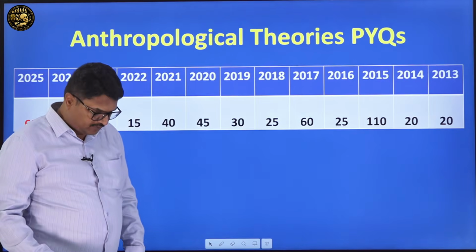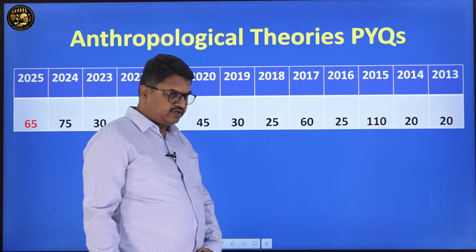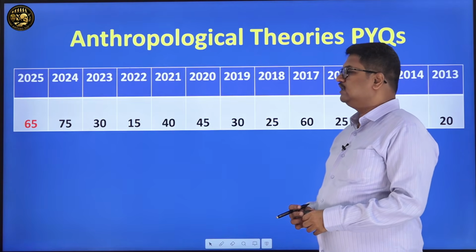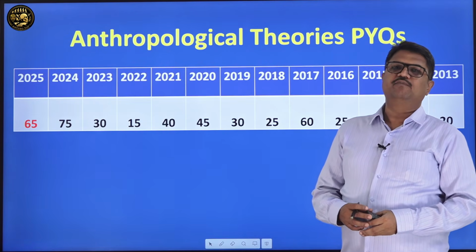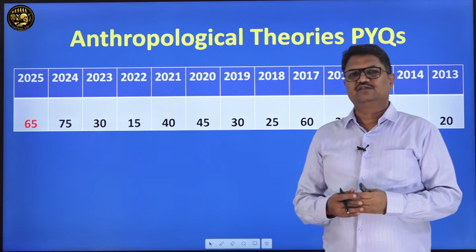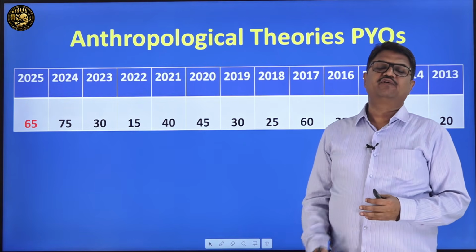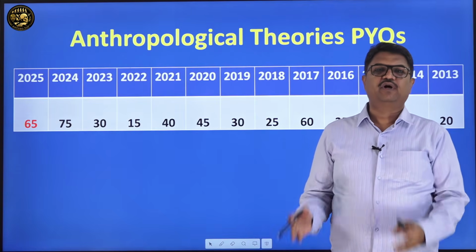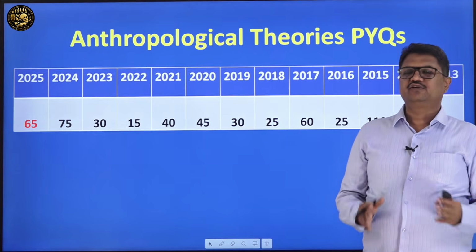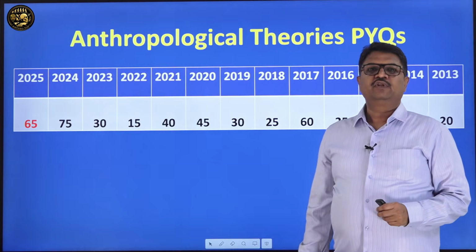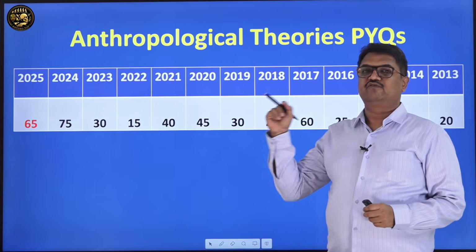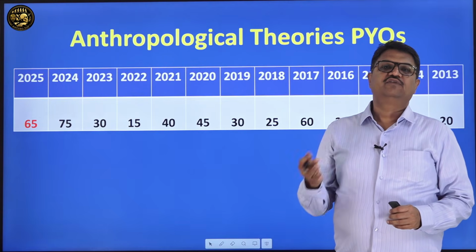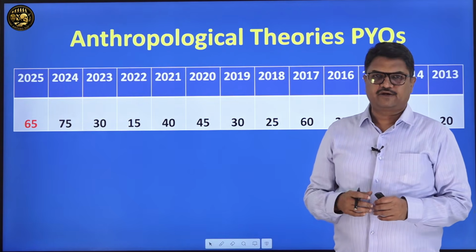When it comes to anthropological theories, that is part number either 3 or 4, what we see is the questions that have come in the last 13 years. I have done an analysis of the entire paper 1 and paper 2 in the last 13 years, and how many marks are allocated to each part. If you pick up the anthropological theories part, what you can notice is that in 2025 there were 65 marks. There were 4 questions, with 15 marks and 20 marks.